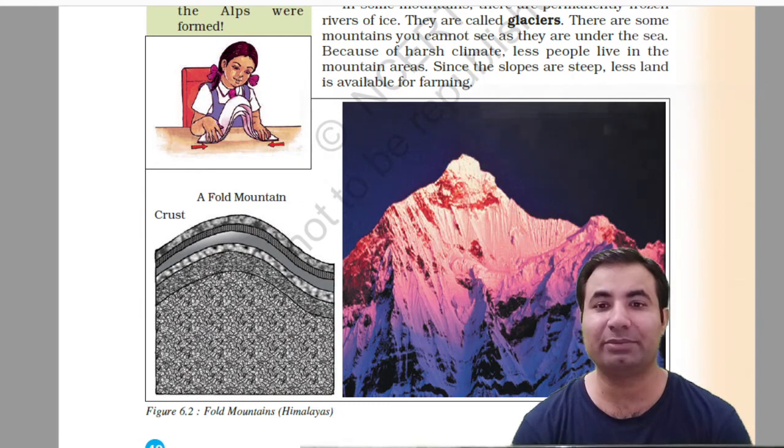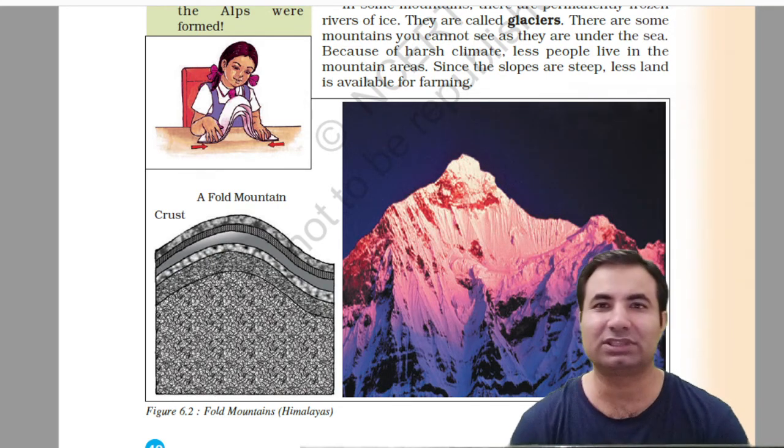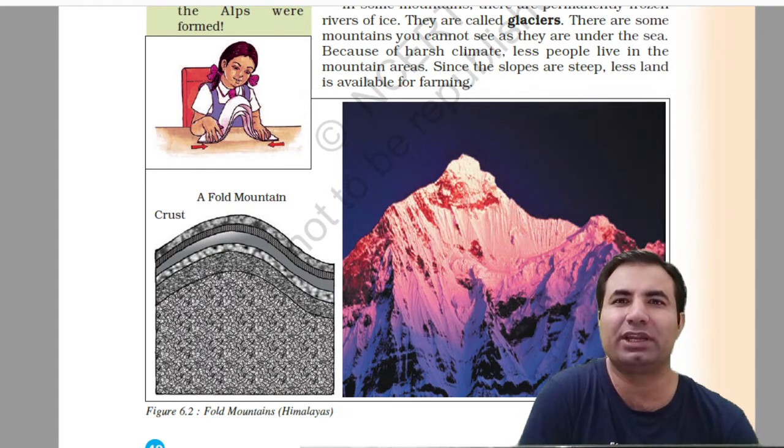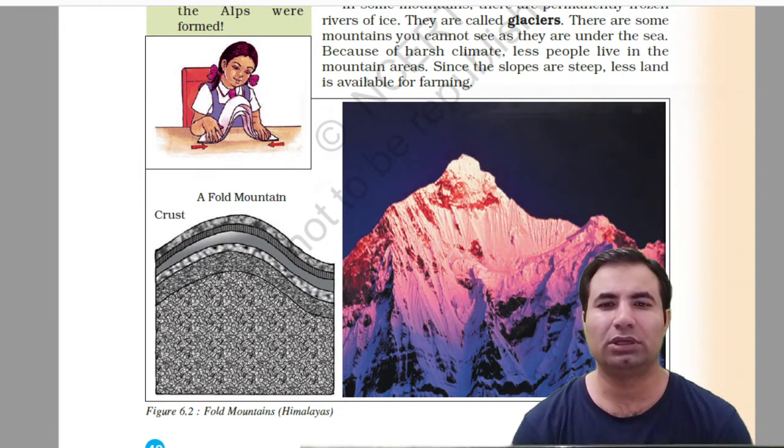Because of the harsh climate, fewer people live in the mountain areas compared to the plains. Since the slopes are steep, less land is available for farming. So it is not so easy to survive, because without agriculture, food grain is not available. It is not easy for anyone to set up industries on those slopes, and transportation is not easy. Construction of roads and other facilities is also not easy on mountain slopes.